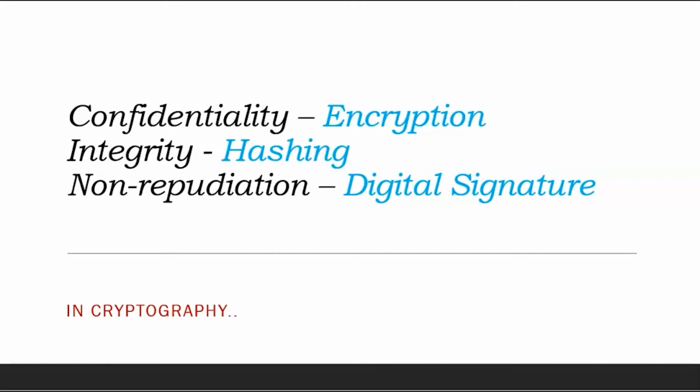Now the third is non-repudiation. The solution is digital signature. Like the signature you do on checkbooks, the digital signature makes sure that you are the one who is claiming. Let's say you go to the bank, you give the signed check to withdraw some money, they validate your signature. This is non-repudiation. So tomorrow if you come to the bank and say that I did not withdraw the money, then they have matched your signature, you are the one who came to us, and we have given money to you. So these three concepts are quite important and quite easy to remember.